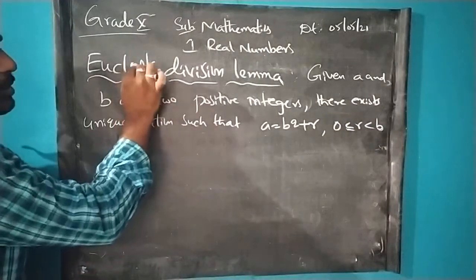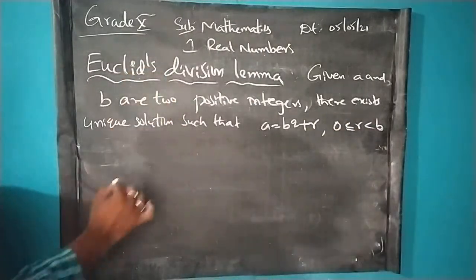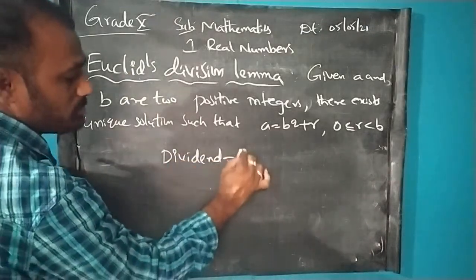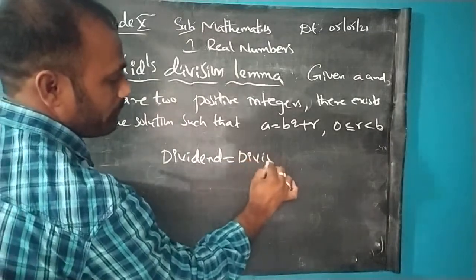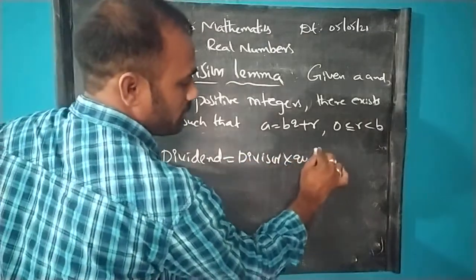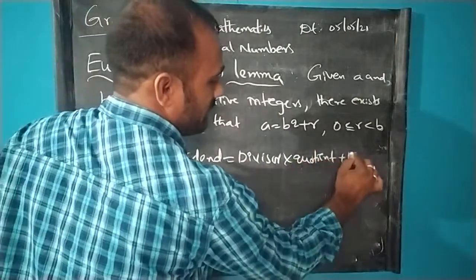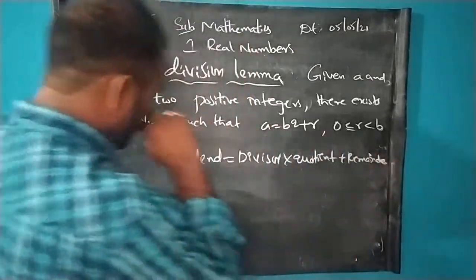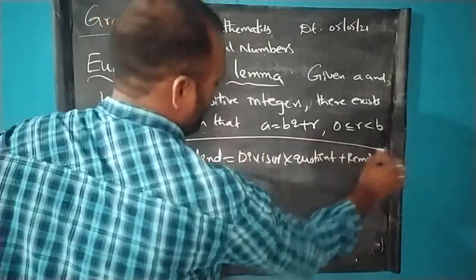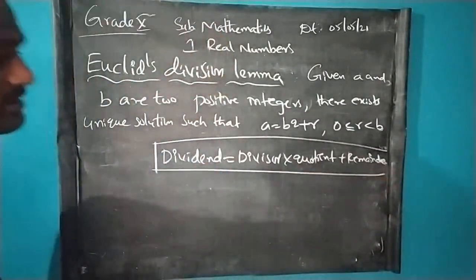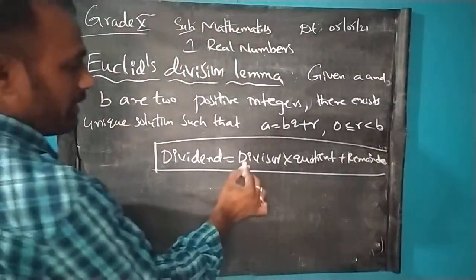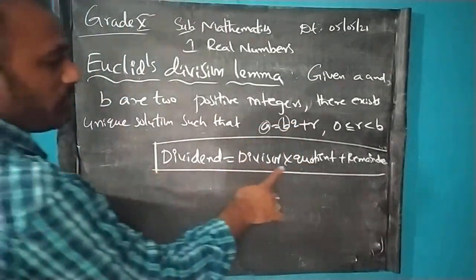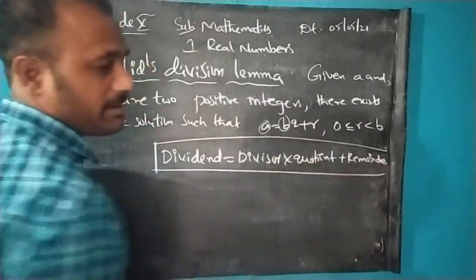So this is not a new definition. It is our old definition only. In our lower classes we learned that dividend is equal to divisor into quotient plus remainder. So this is the remainder theorem. For every division this rule is applicable. So dividend is equal to divisor into quotient plus remainder. Here in this formula a and b stand for dividend and divisor, q means quotient, r means remainder.